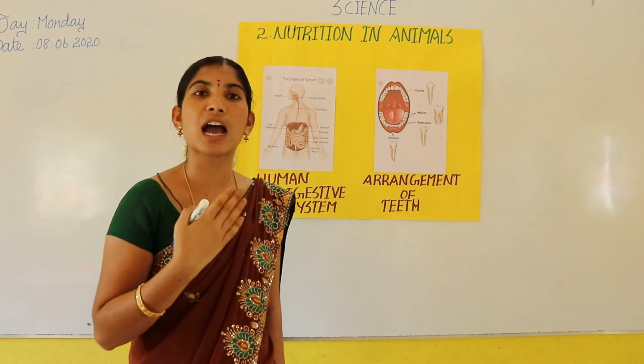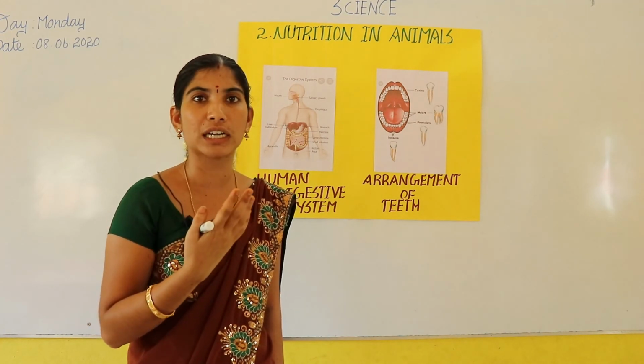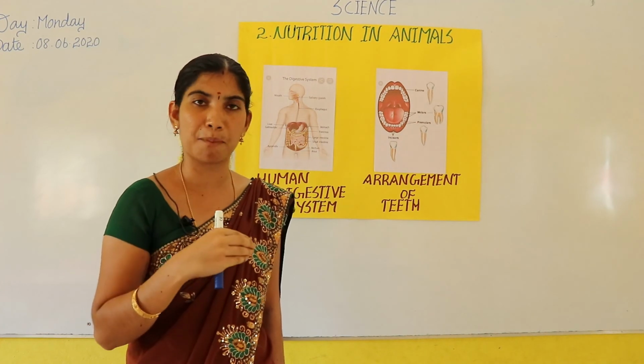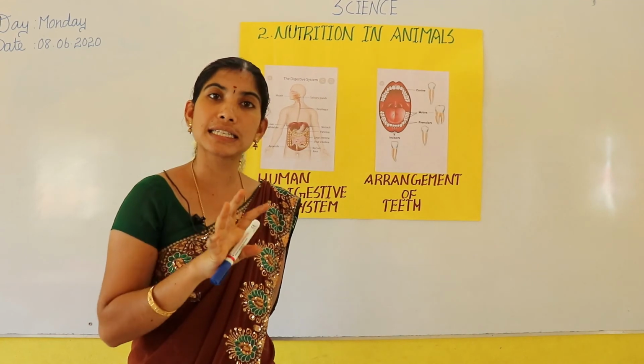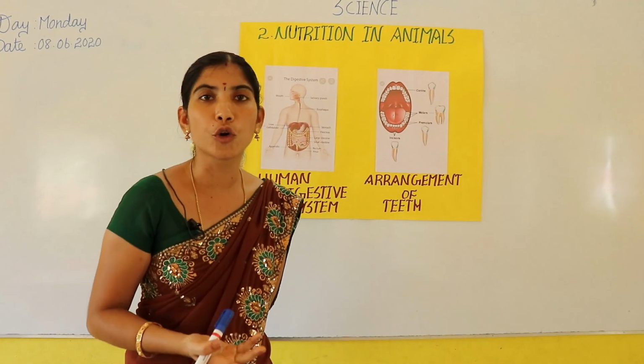Again it starts to chew it. After chewing, the food becomes smaller particles. This type of chewing is called rumination, and this type of organisms we call ruminants.